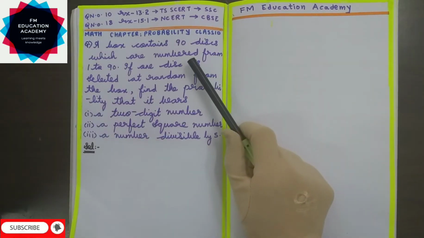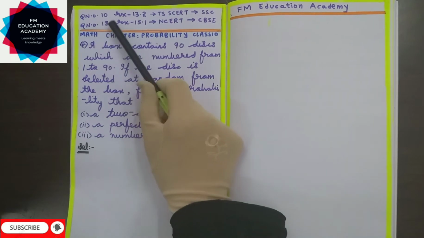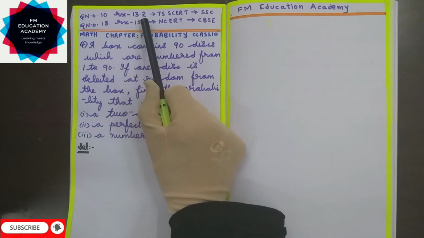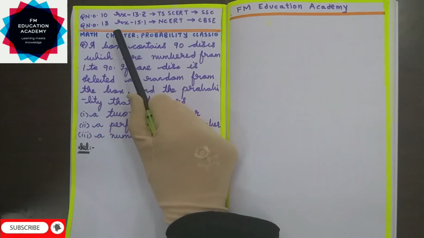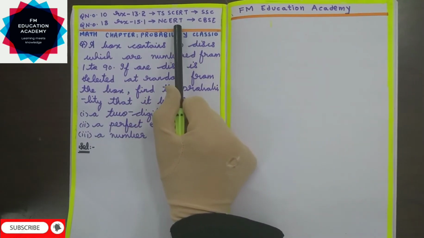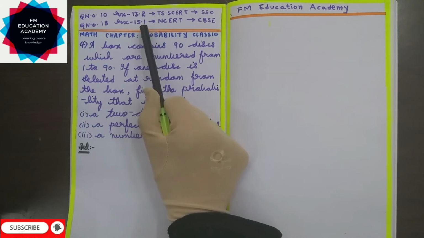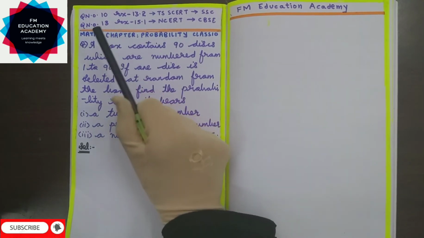In this video lecture, we are going to see a problem from the chapter Probability. Totally, we are going to see 3 questions in this video. The first question is question number 10 from exercise 13.2 from SCERT textbook of SSC, and it is also in CBSE in NCERT textbook from exercise 15.1 question number 18.